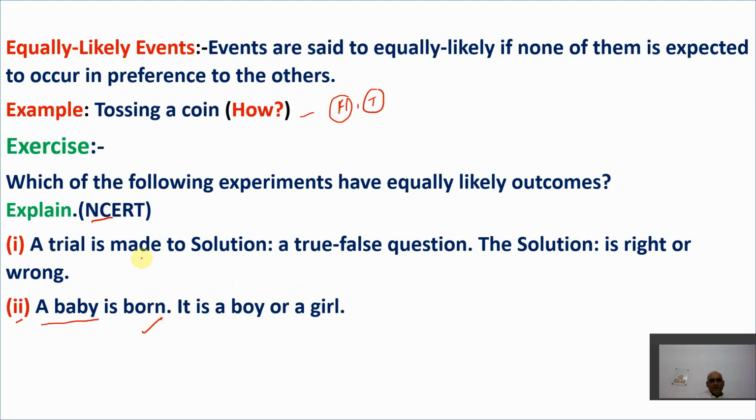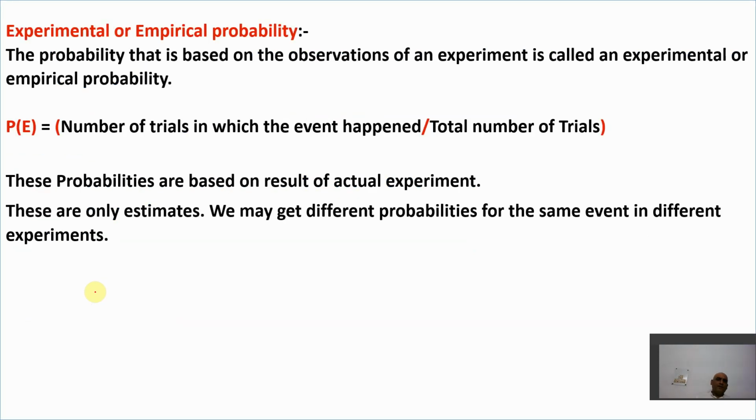Example number 1: a trial is made to solve a question. The solution is right or wrong. We have made one solution, so it can be right or it can be wrong. So again, we have equally likely events. These both are examples of equally likely events. I hope you have understood this term equally likely event, because in a random experiment we usually use equally likely events, right?